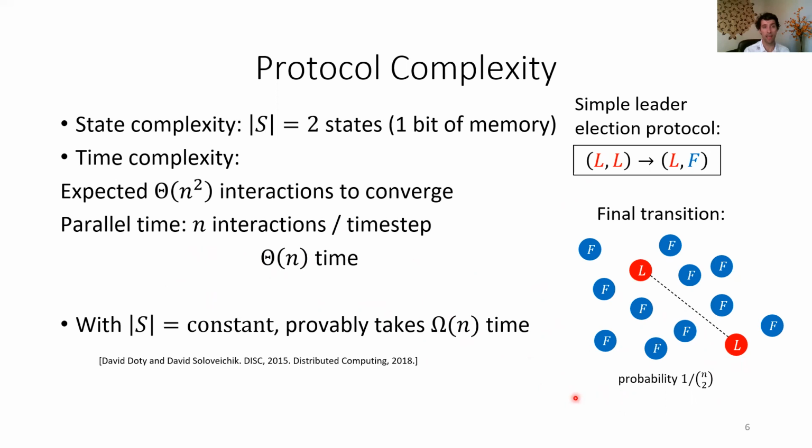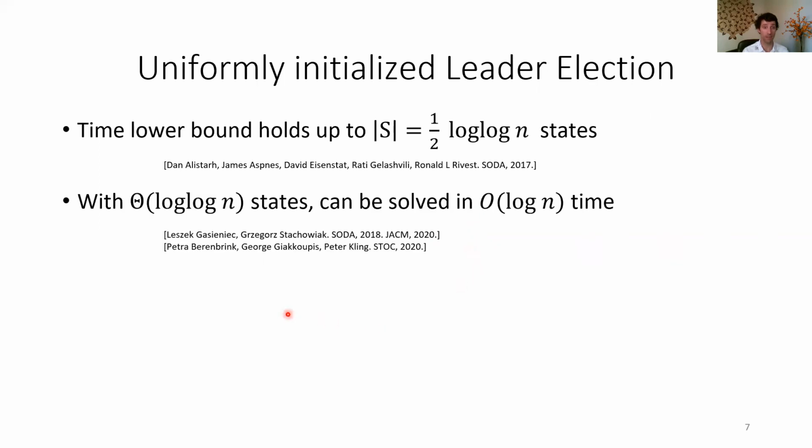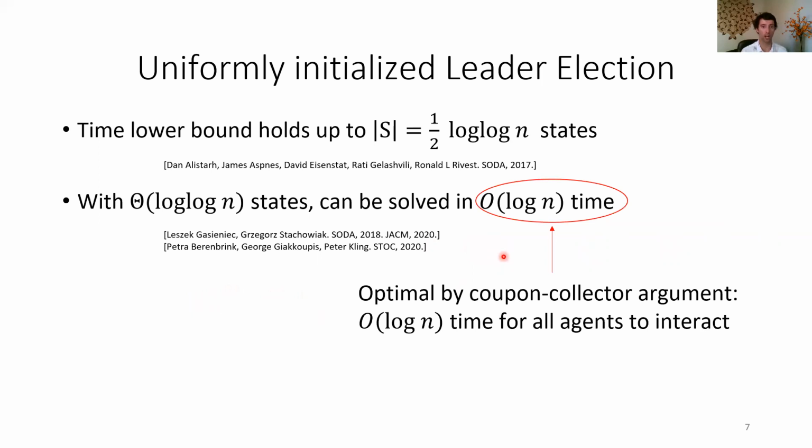So this is linear time, and there's actually a lower bound that for any constant state protocol, it provably needs linear time. So you can't do any better than this protocol with only a constant number of states. That lower bound turns out to be generalizable, and it holds up to 1/2 log n states. But then once the state set can be as big as log n, it turns out that you can solve it in optimal order log n time. Now, for the population protocol model, log n time is actually optimal for any non-trivial problem by a coupon collector argument, because it takes order log n time, or n log n interactions, just for all agents to have a single interaction.